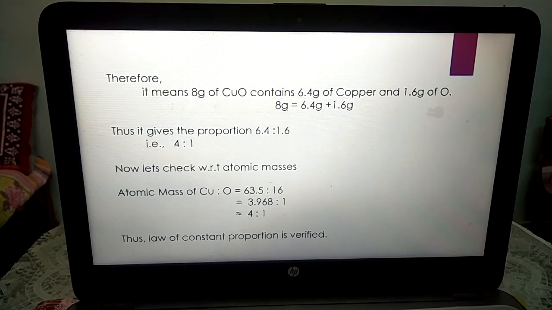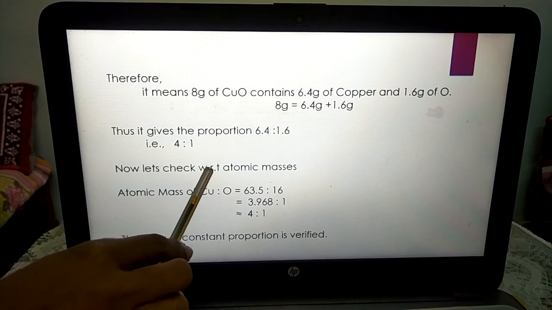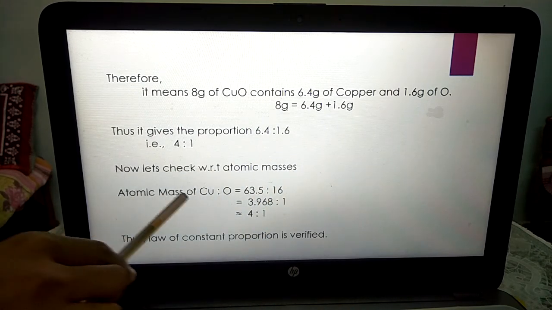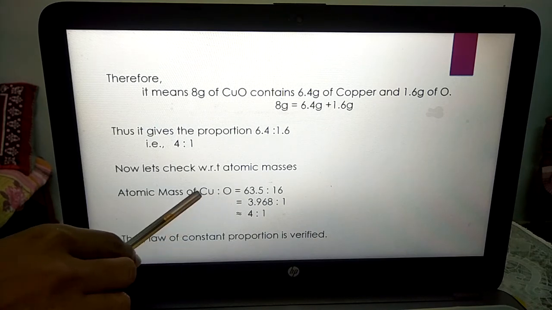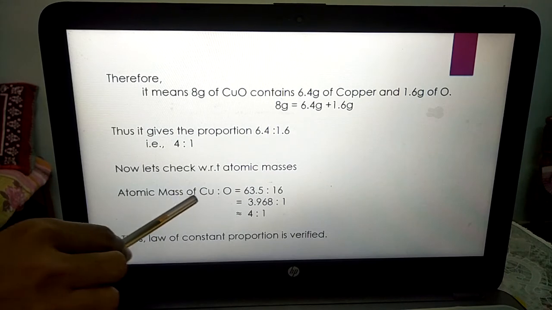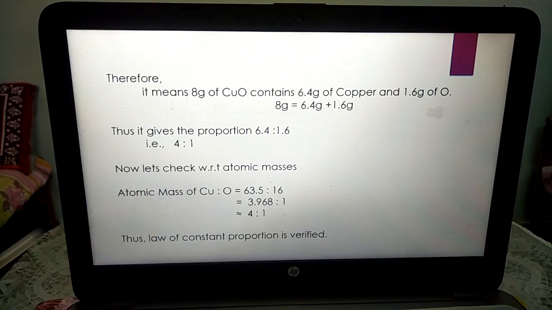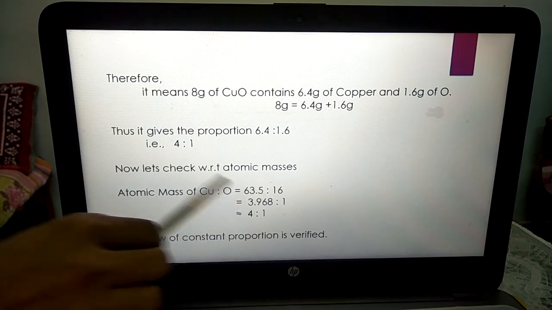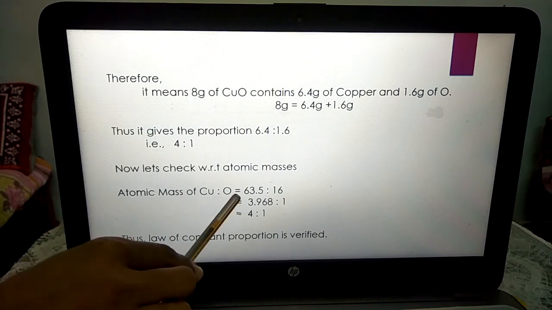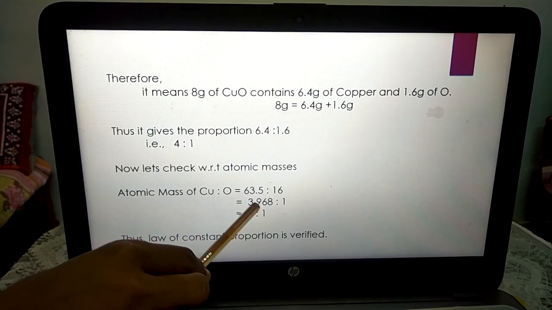Now let's check with respect to atomic masses. The atomic mass of copper to oxygen. What is the atomic mass of copper? It is nothing but 63.5, approximately 64.